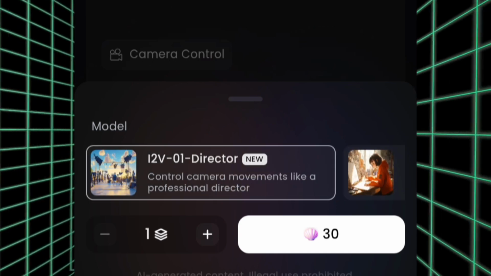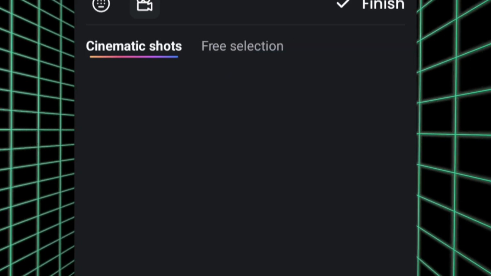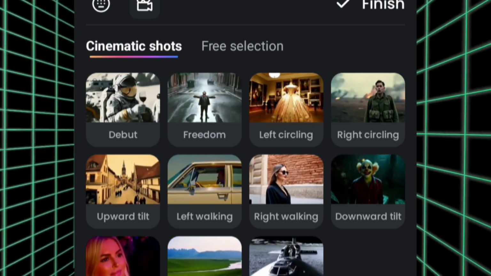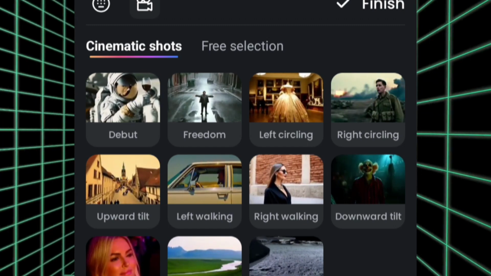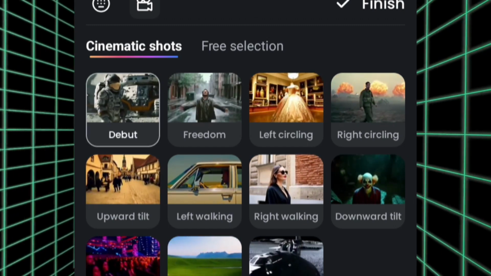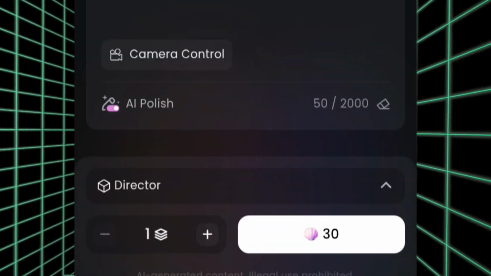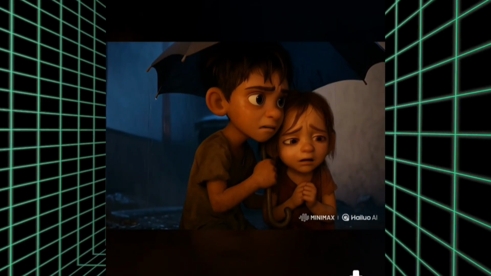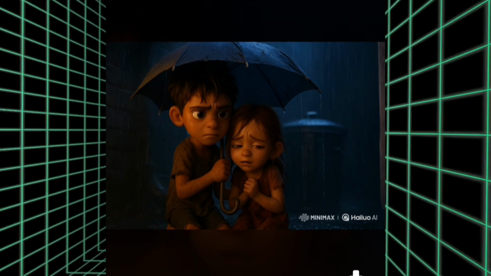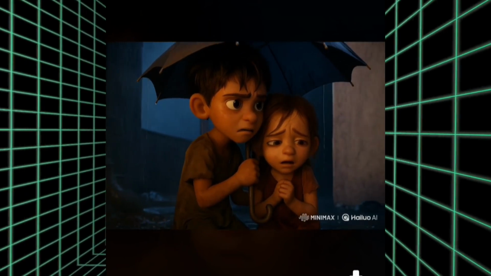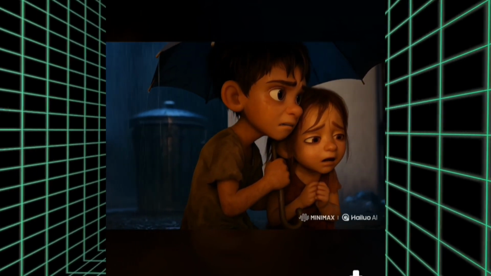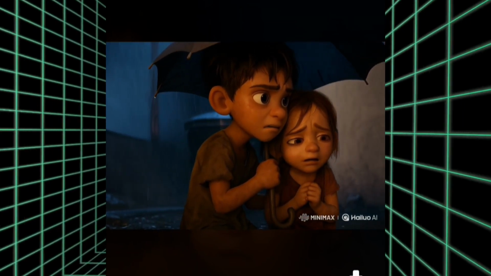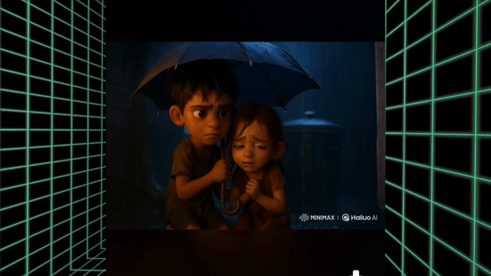Camera control, I don't know. So I'm just going to put this variable. Let's try it out and see. So I'll tap on finish and wait a few seconds for it to generate this video. So guys, I have gone ahead to create it. This is what it looks like, and I'm going to go ahead and animate the remaining four scenes, and I'll come back and show you guys.